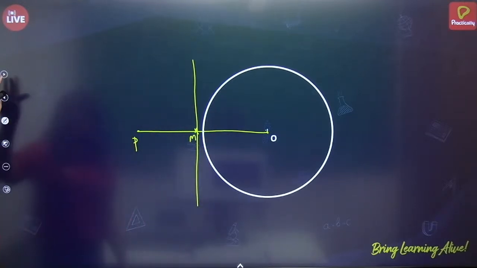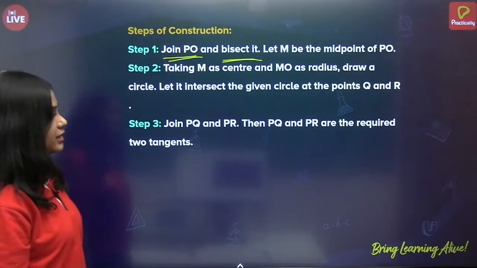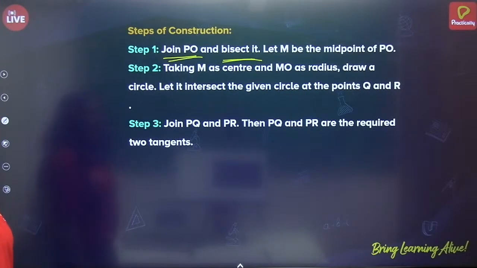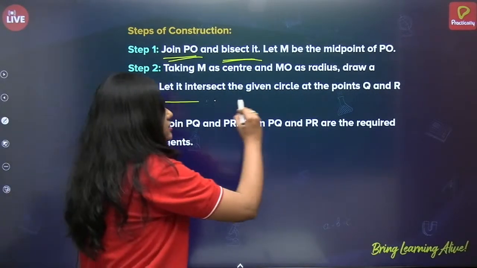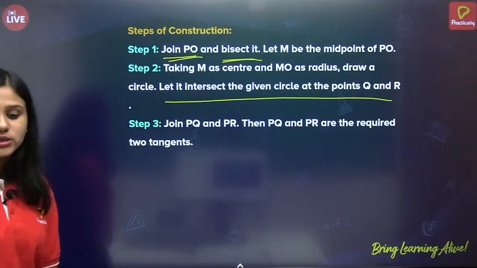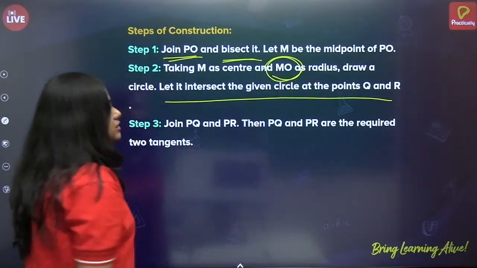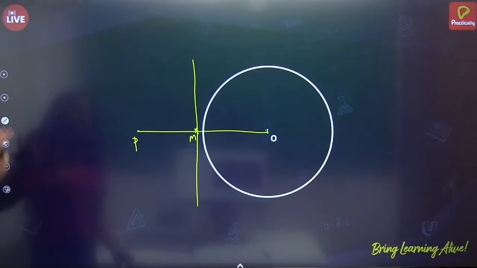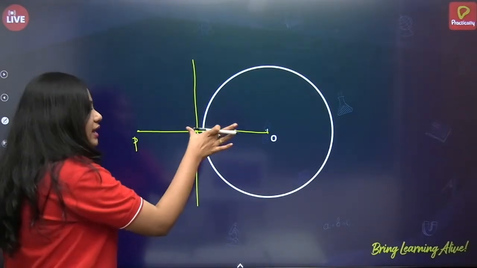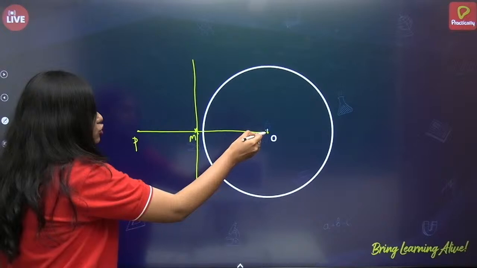Next step. Taking M as center and MO as radius, draw a circle. Let it intersect the given circle at points Q and R. Now what radius do we have to take? MO as radius, and place the needle of your compass at O. Take MO as the radius and draw a circle.